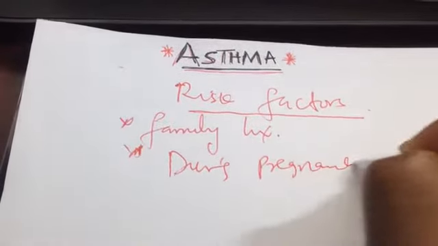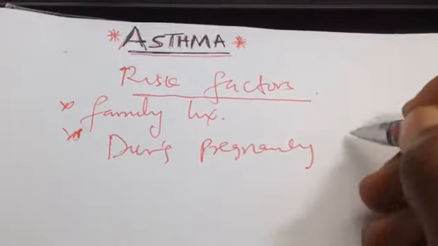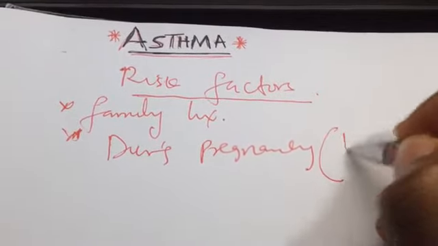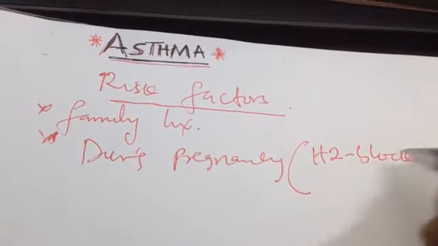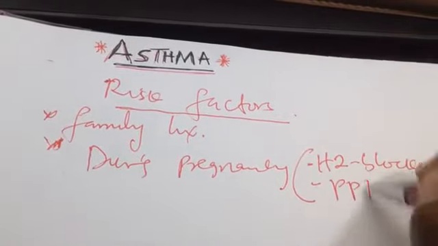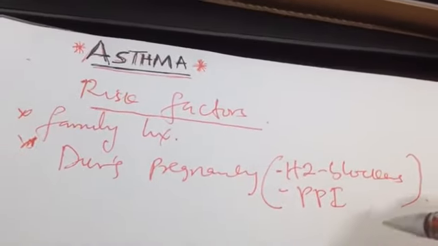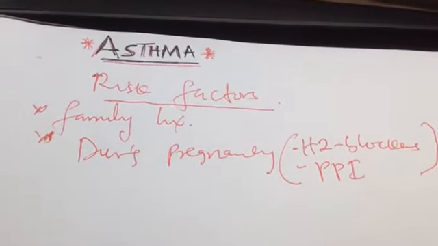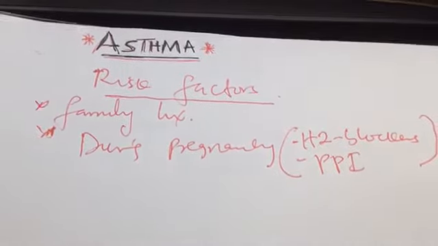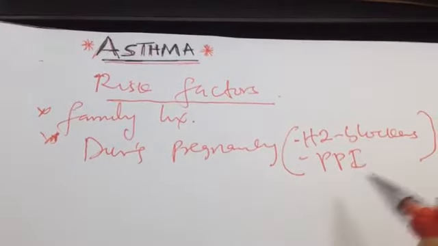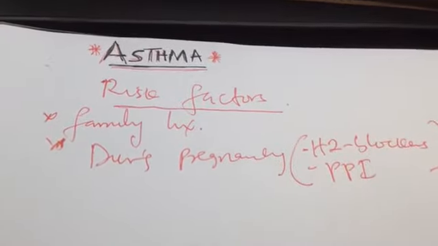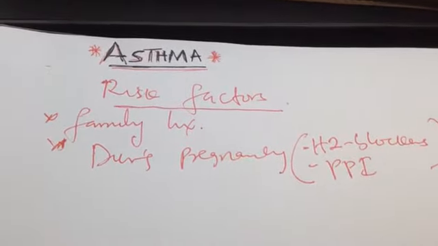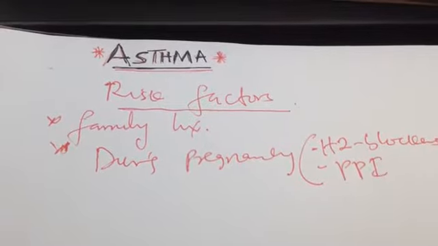If a lady is pregnant and taking some drugs, for example, for ulcer treatment, like H2 blockers and proton pump inhibitors, these drugs, when taken during pregnancy, put the child at risk of having asthma during childhood, right? But they are not the definitive cause, they just put the child at risk, because so many people take the drugs without their child having asthma.